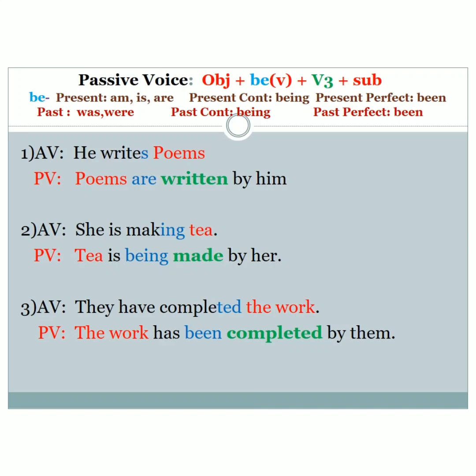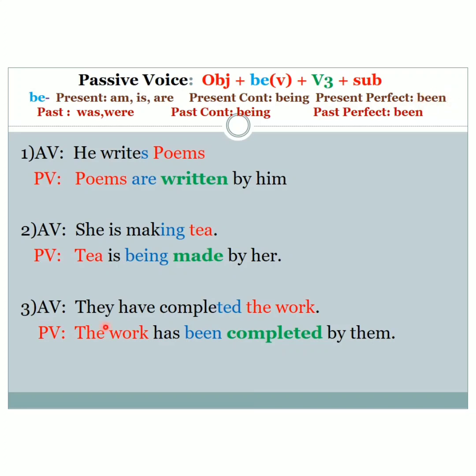Look at the next one. They have completed the work. Identify the verb, complete. Who does the action? They. So they is the subject. The work is the object. So write the object first here, which becomes the subject. Again, identify the tense of the active voice. Have completed. The sentence is written in present perfect tense. So identify the be form of present perfect. It is been.